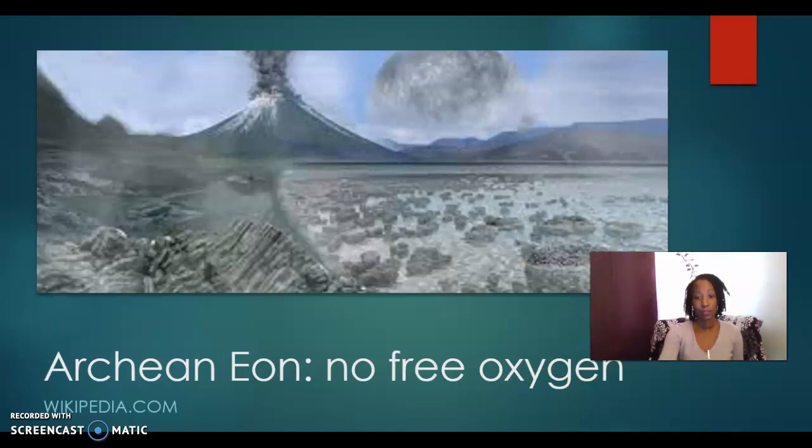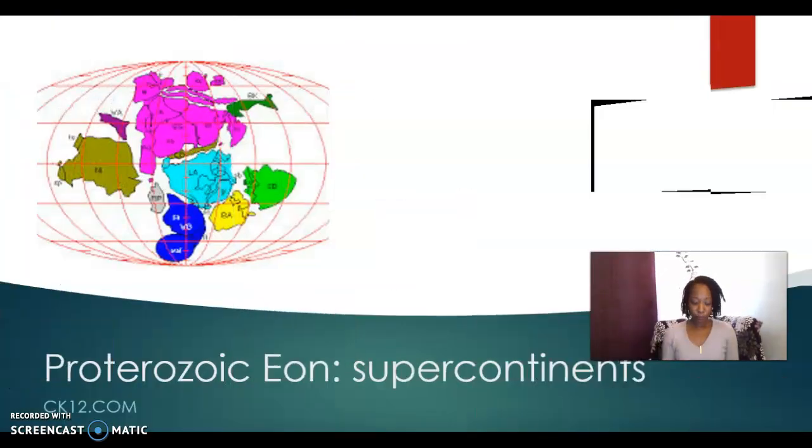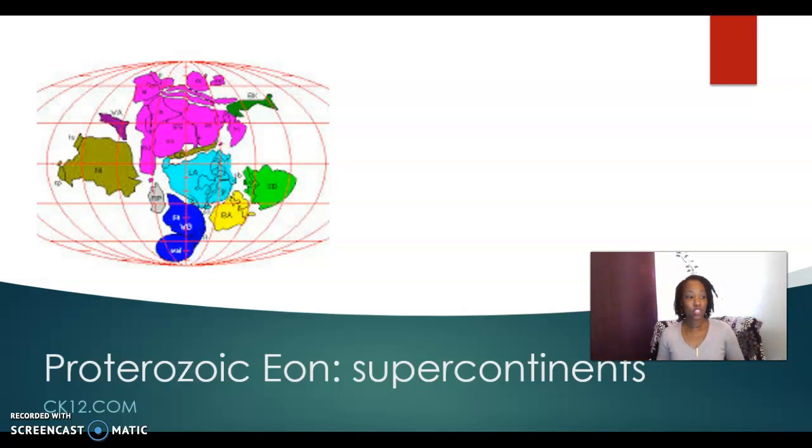So moving along to our third eon is the Proterozoic. So this begins with oxygen. Great amounts of oxygen is finally in the atmosphere. Volcanic activity is coming down to a minimum. And so the oxygen that has been previously used for all that volcanic activity and the formation of the minerals is now deep down in Earth. That oxygen is now being permitted to go up and out into the atmosphere.